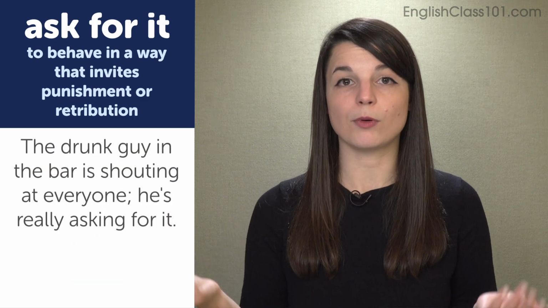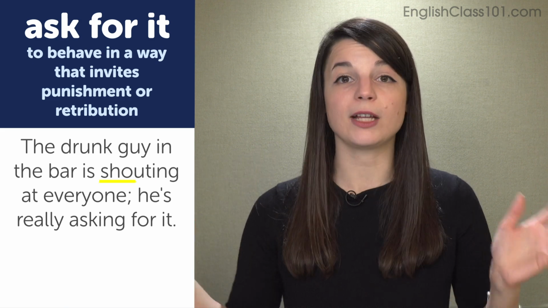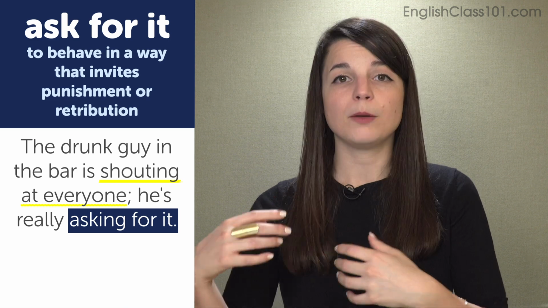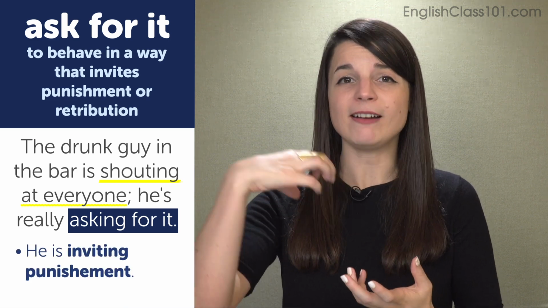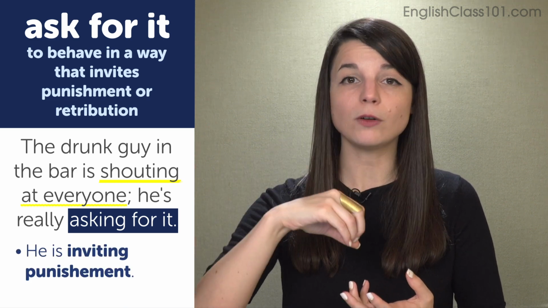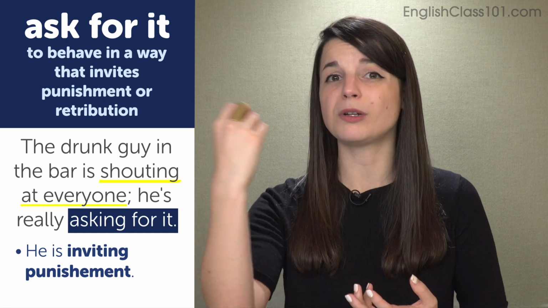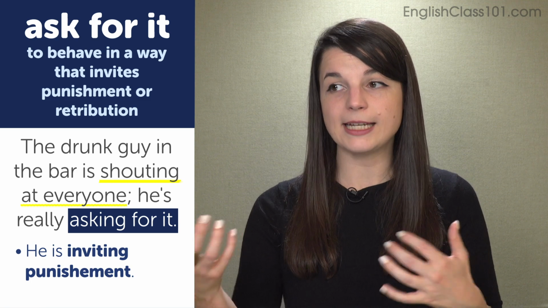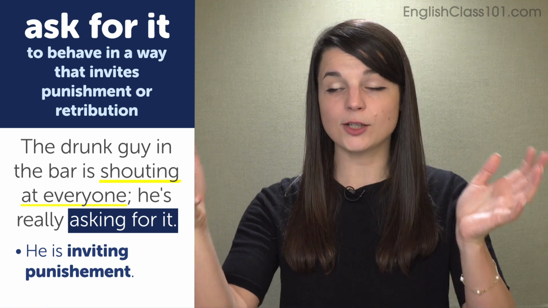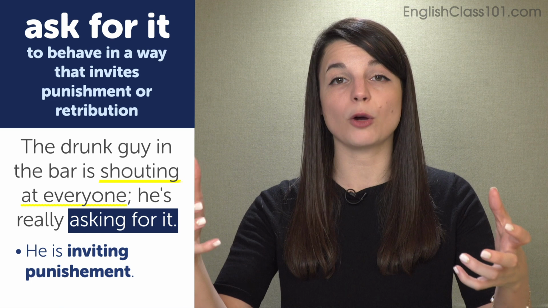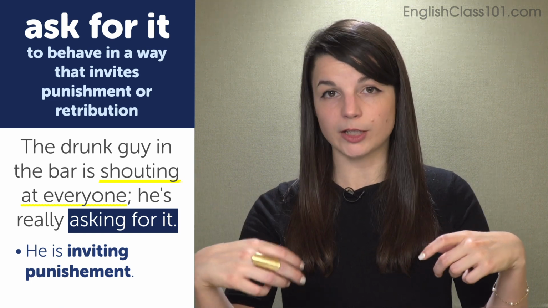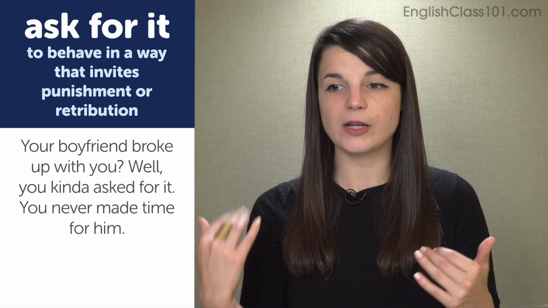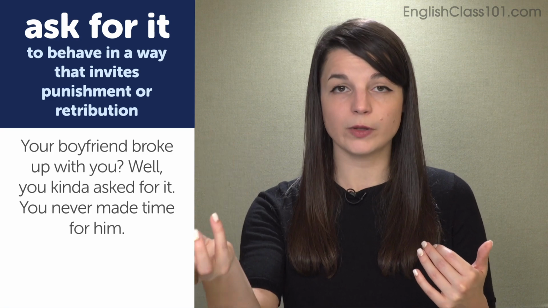In the first example, a drunk person in a bar is shouting at everybody. So the speaker says he's really asking for it, meaning the drunk guy is inviting punishment, is inviting a negative outcome because of his behavior. He's really asking for it. We see that this is used in the progressive form. He's asking for it, meaning that his current behavior, the behavior he is showing now, is inviting punishment or is inviting a negative outcome.